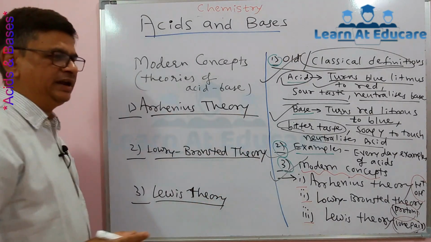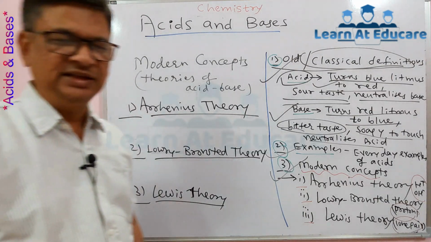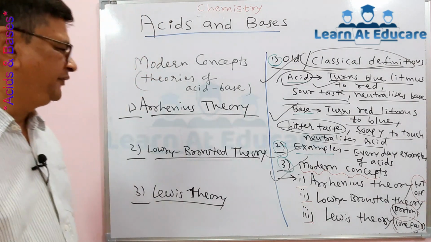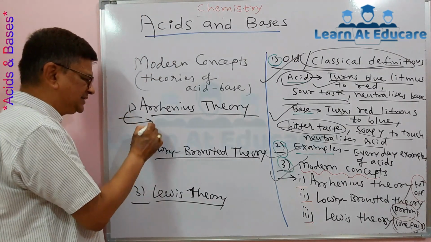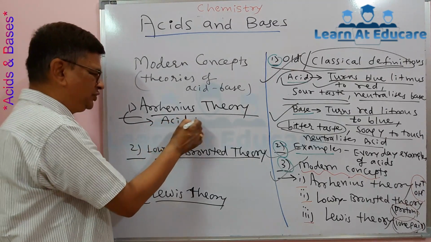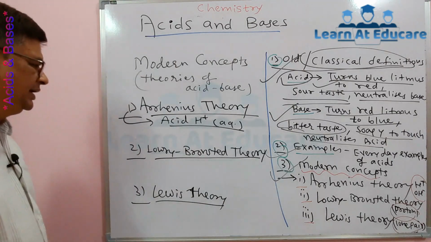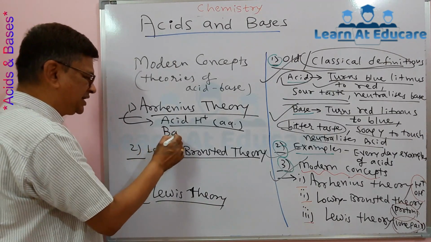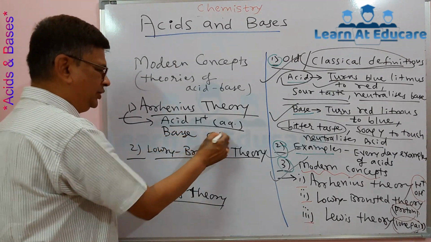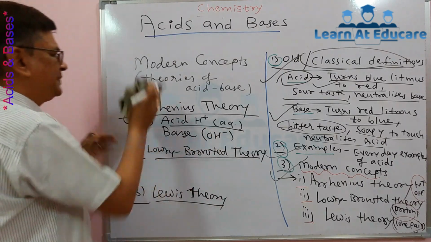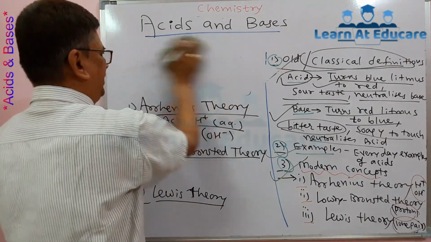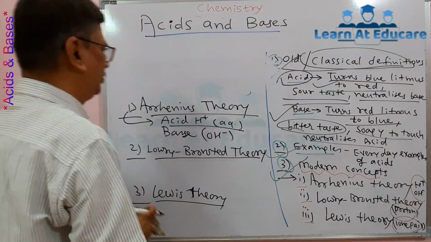According to Arrhenius theory, the famous scientist Arrhenius gave this theory defining acid and base. Acid is any compound which donates H plus ion in aqueous solution. Base is such a compound which has OH minus ion, or donates hydroxide ion in water.